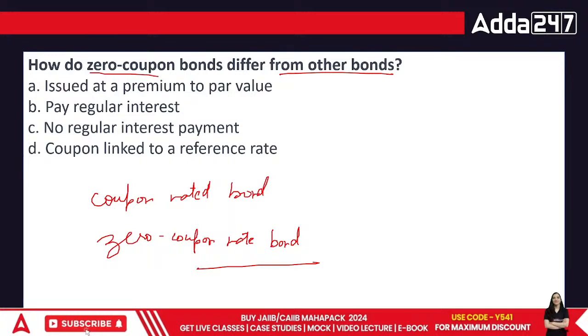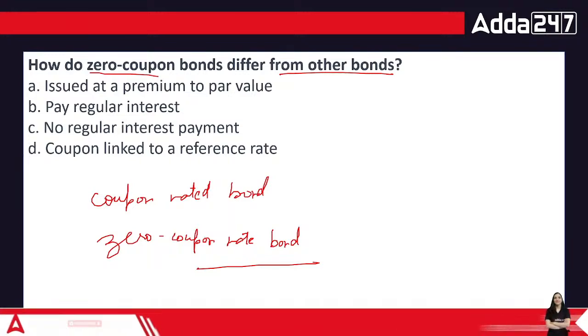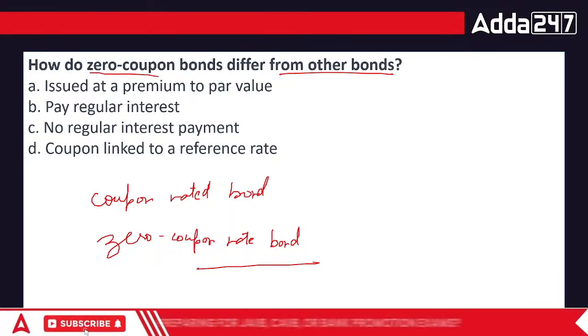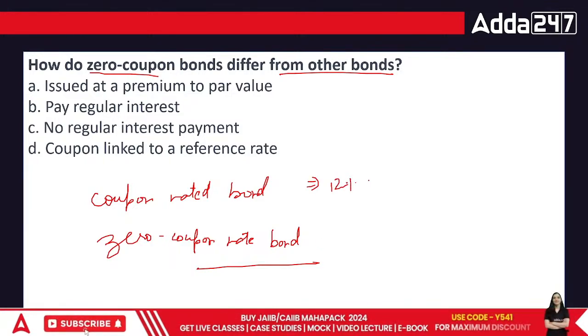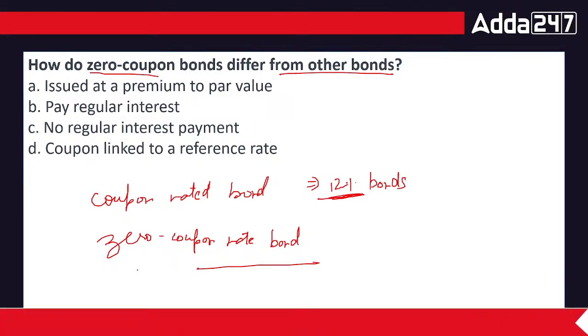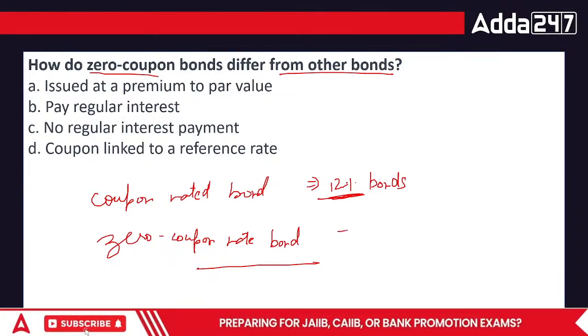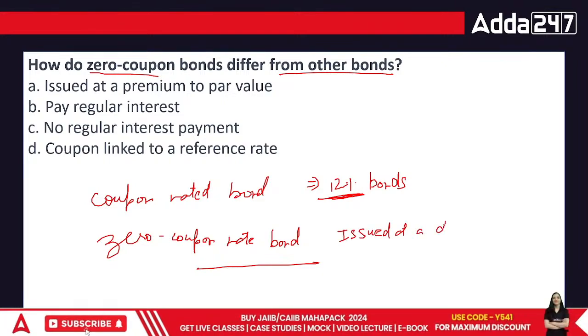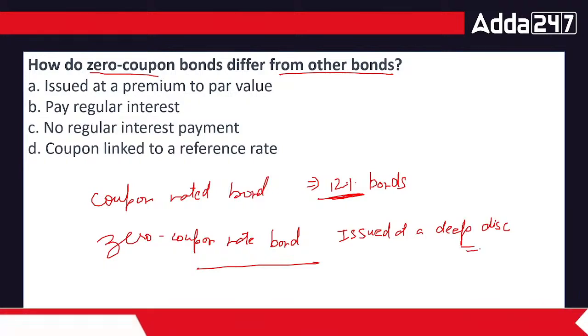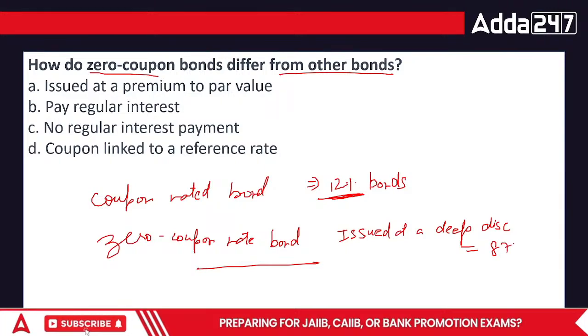When it is not defined, the very next thing is that the company can issue two kinds of bonds. 12% bonds, that means the interest rate is 12%. Zero coupon means issued at a deep discount. Maybe issued at 87 rupees and given 100 rupees.